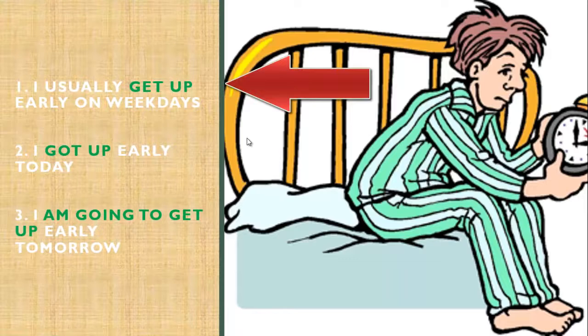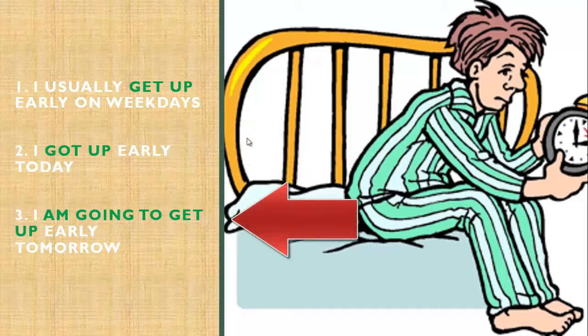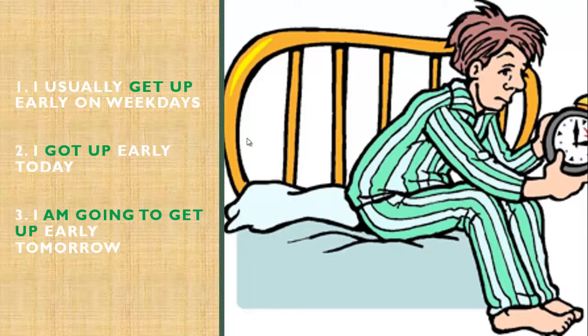I usually get up early on weekdays. It's in present. I got up early today. It's in past. I am going to get up early tomorrow. That's in future. Notice the difference, and the verb changes from present to past. Get up is an irregular verb, so it's get up, and the past is got up. And notice that when I'm using the future tense, I use the verb to be. I am going to, and I use the going to as my auxiliary. I am going to get up early tomorrow.